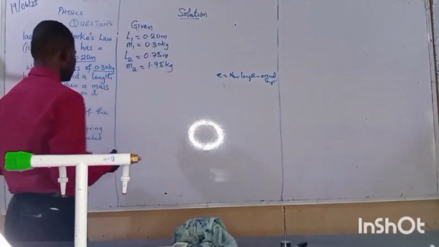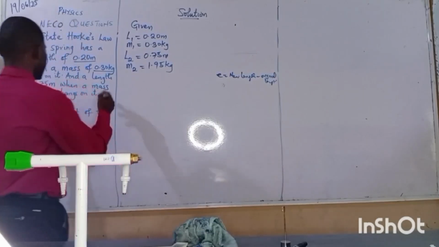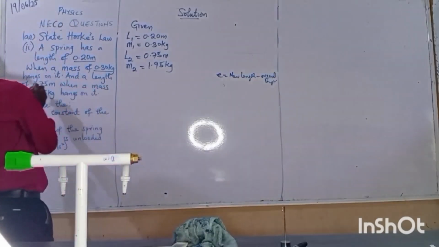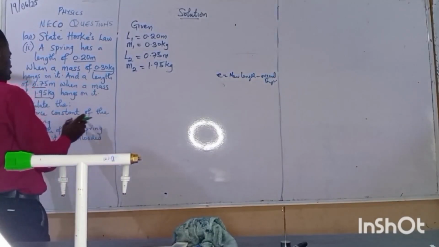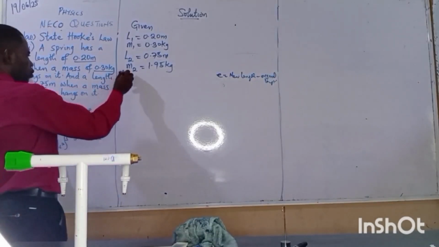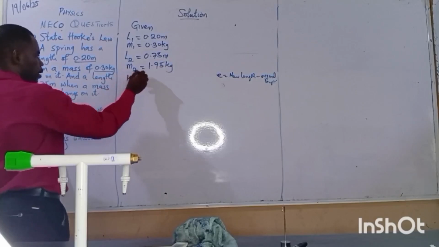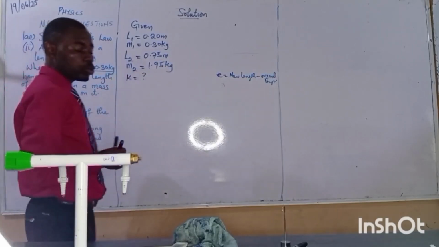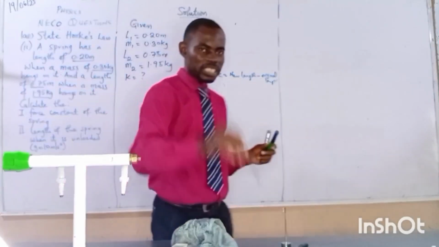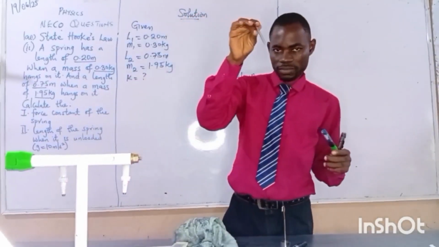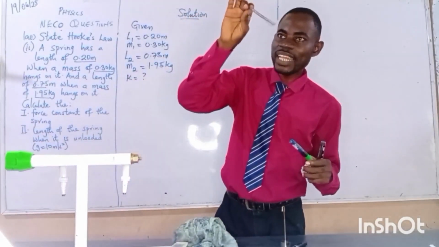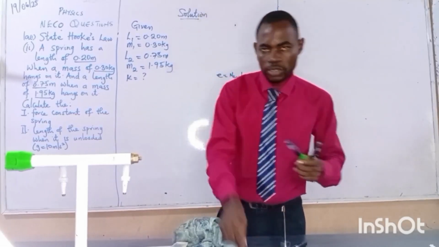Alright. Now, it has been interpreted. We have used this information. What should we find? We want to find the force constant. We want to find K. Now, remember I told us that something is missing as information. The original length of this spring we don't know. Let's call that one L0.